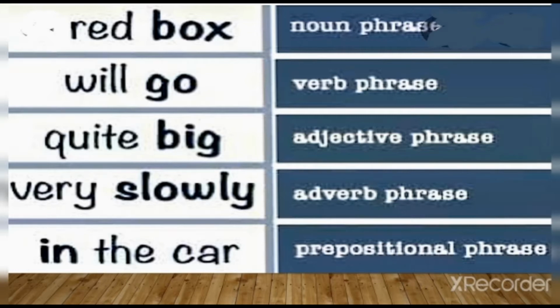The last one is a prepositional phrase. You can see clearly that we have used the preposition in the car. That is, it is giving more information about this preposition in the car, giving the position and place of that object.